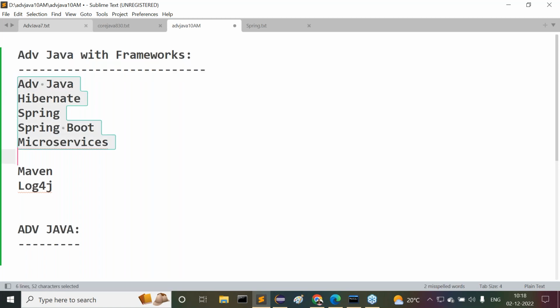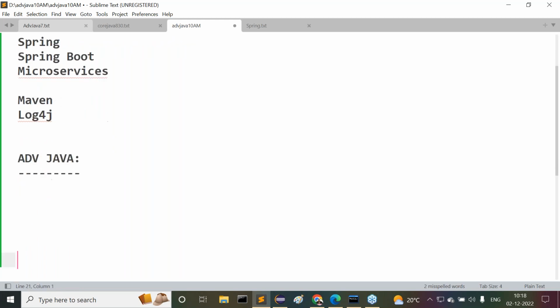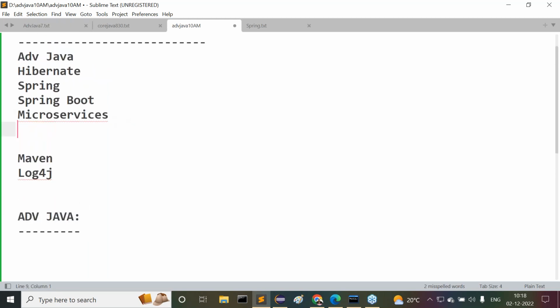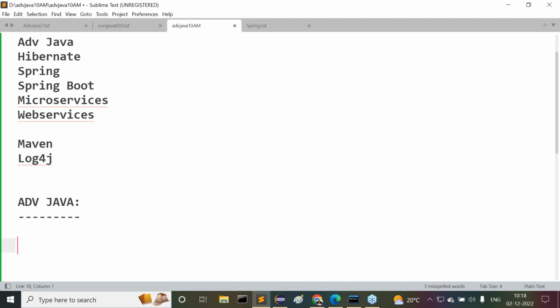This is the total thing. Today, I'm going to take an overview of advanced Java, and then start advanced Java. At the end of this session, I will give clarity on our plan of discussing these topics. Sorry, I have to specify one more thing: web services, I forgot it. At the end of the classes, I'll give our plan of completing all this content, how I'm able to prepare all these courses.